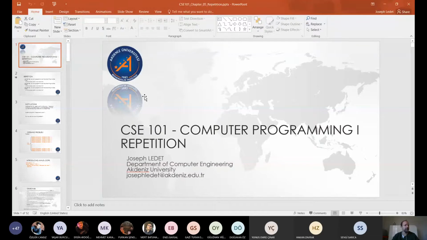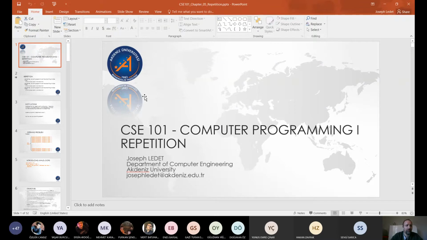All right, so we're going to talk about repetition, like I said. So these are the lecture slides. You should have access to all of these on the class materials folder. Okay, and then sometime late this week or next, I will upload the next set of slides that you will have access to that are about methods.